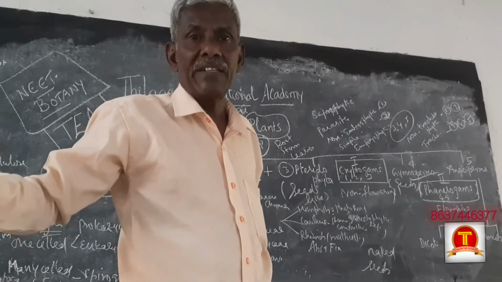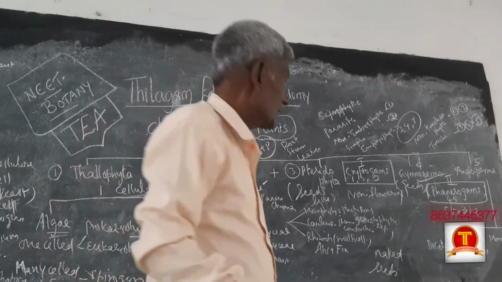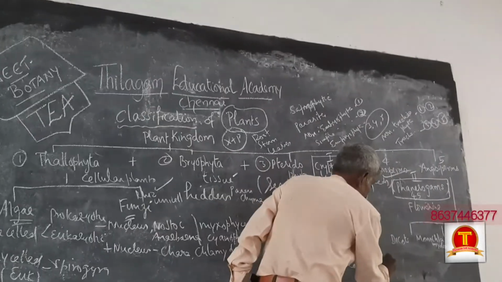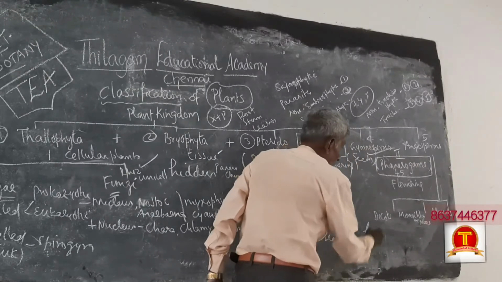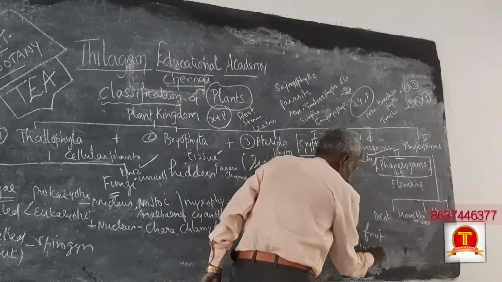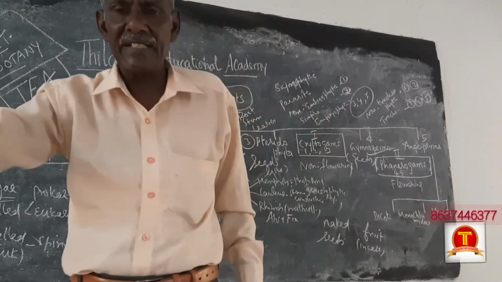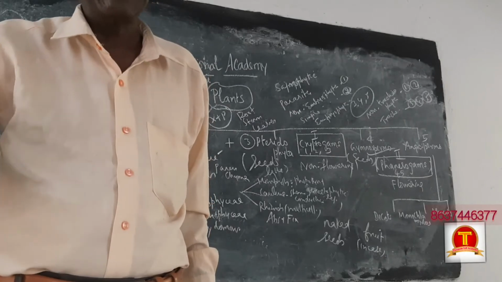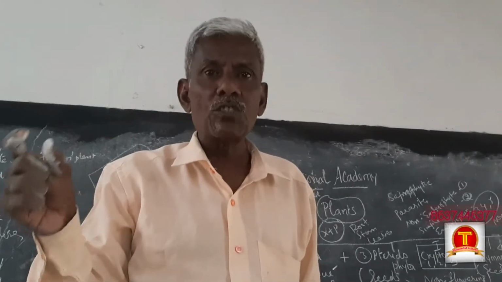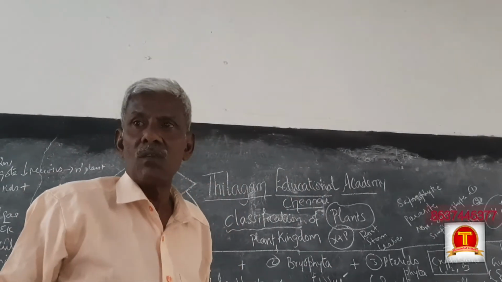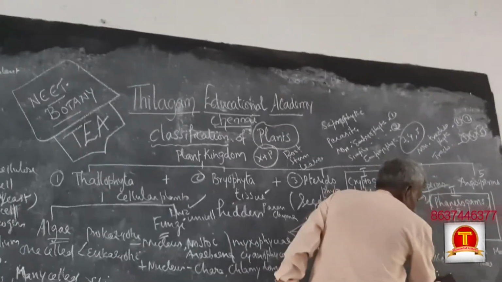Such plants belong to gymnosperms. In angiosperms, seeds are enclosed inside the fruit. Angio means in a case. Like a suitcase: if you keep a dress inside it, it is invisible. The seeds are enclosed by fruit, and fruit usually forms from the ovary; the ovary changes into fruit.